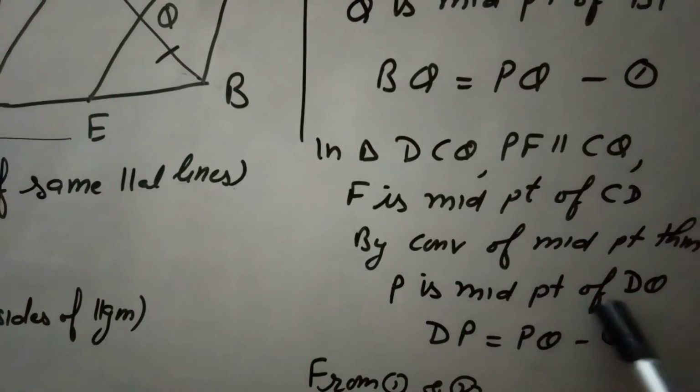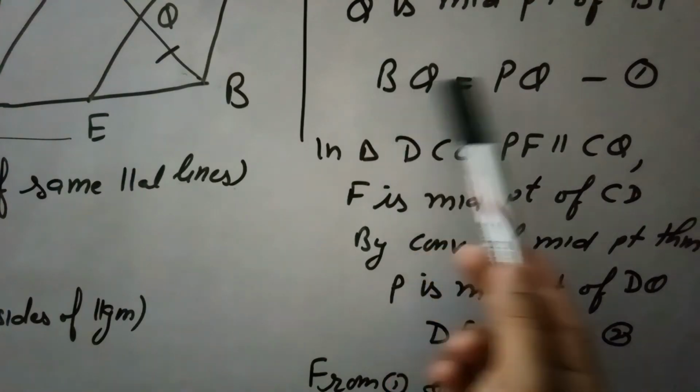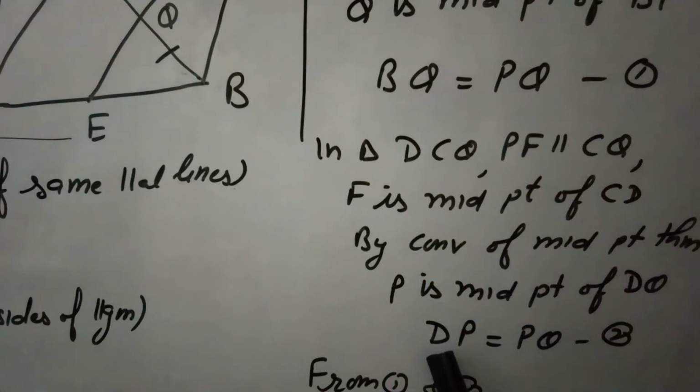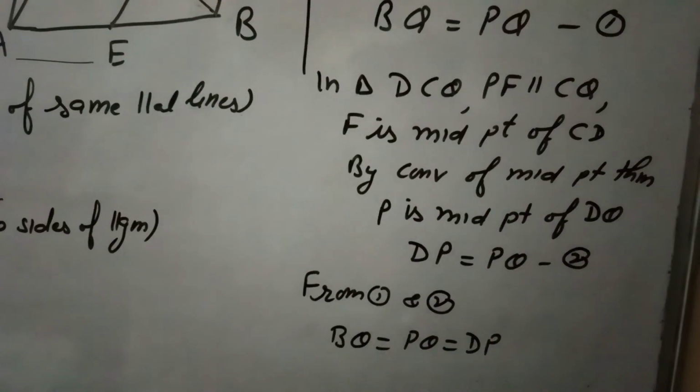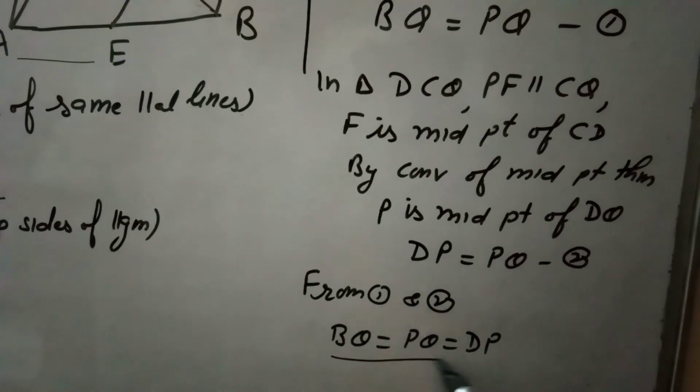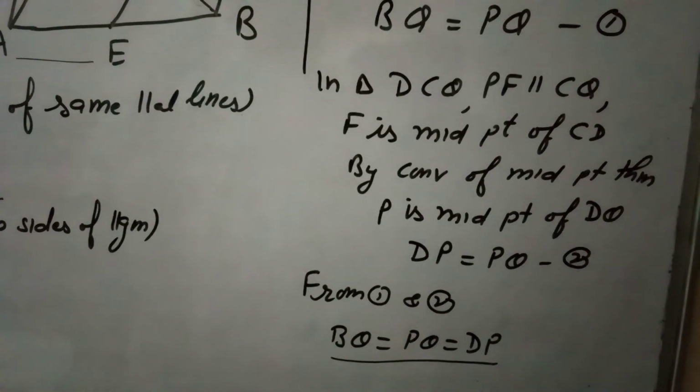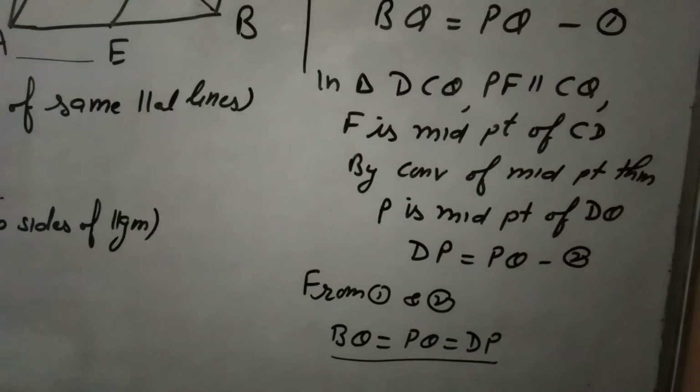So here P is the midpoint, so DP equals PQ. So from equations 1 and 2, as I discussed from the figure, BQ is equal to PQ and PQ equals DP. So BQ equals PQ equals DP, which means the two lines AF and CE trisect the diagonal. So this is the result for this.